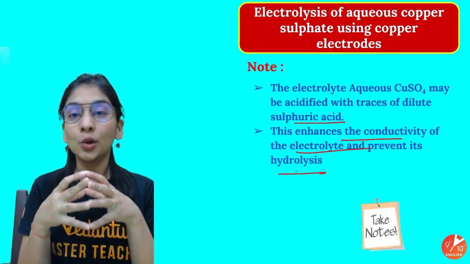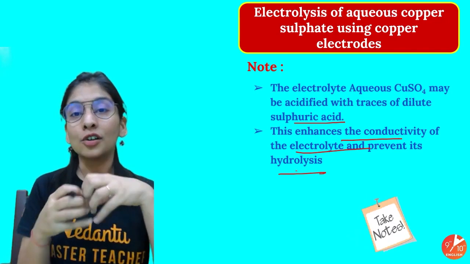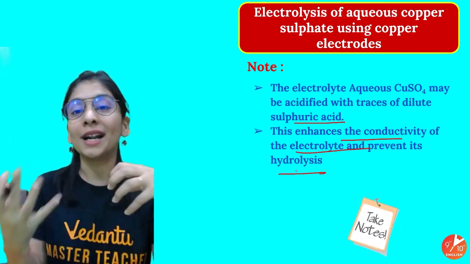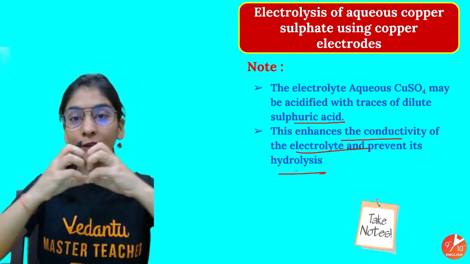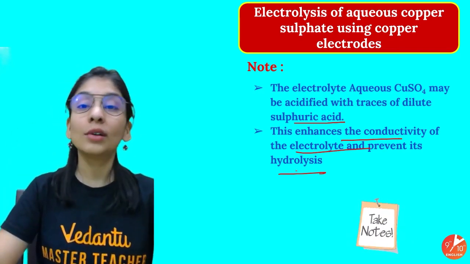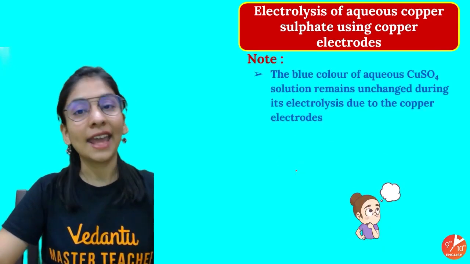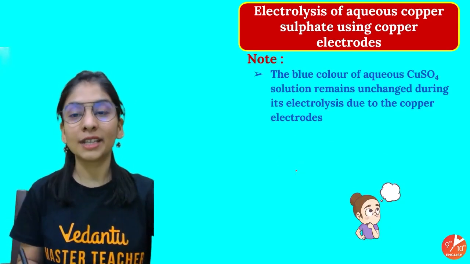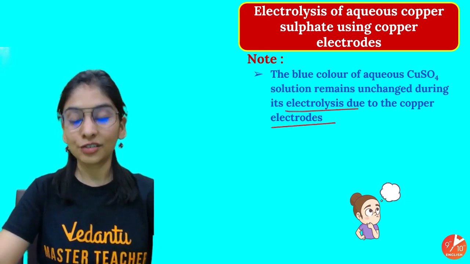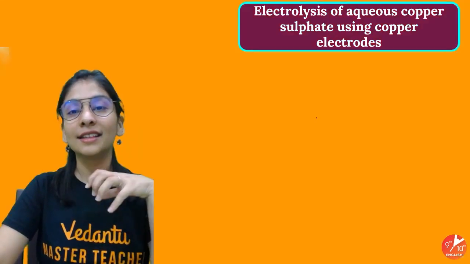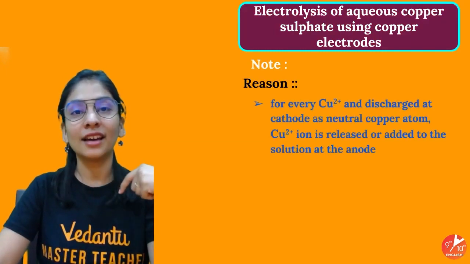Hydrolysis means we don't want the other ions to participate. Only copper ions should participate, not other ions. So we need electrical conductivity, free ions to move, not to combine again. So we can prefer that. Okay, students. And as I told, the blue color of copper solution remains the same during its electrolysis due to copper electrodes, and copper ions are still almost the same in the solution. So that's what is written here.